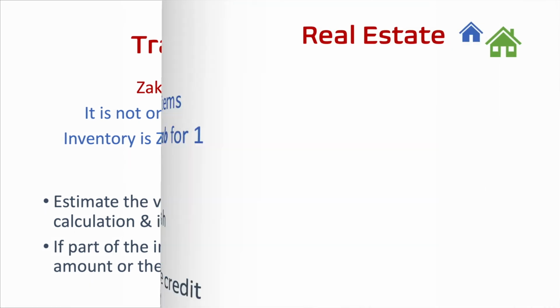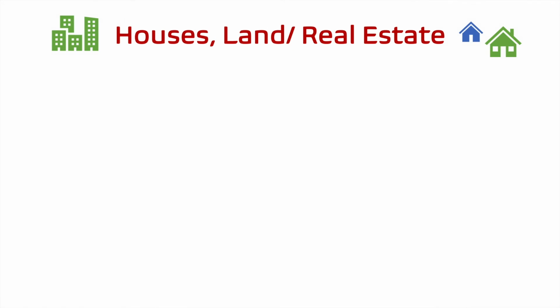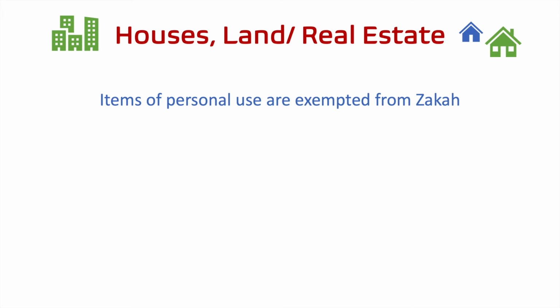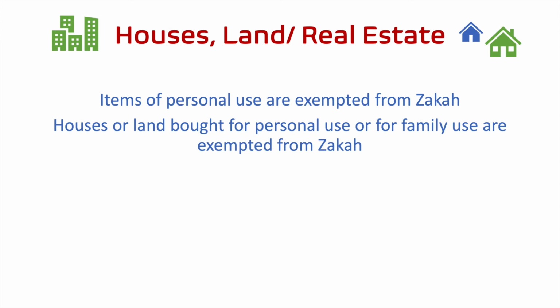Now, lastly, we move on to houses, land, and real estate. The general rule here is that items of personal use are exempted from zakah. This is a huge blessing from Allah. Your personal house, your apartment, those are exempted from zakah. And you may have more than one personal house. You may have 2 or 3 different places where you spend different parts of the year, or occasionally go and travel and live over there, or your close family member lives there, your child lives there. All those personal items of use are exempted from zakat.